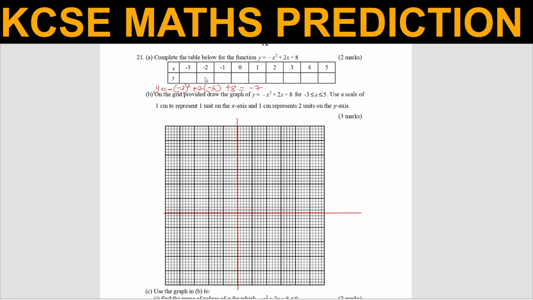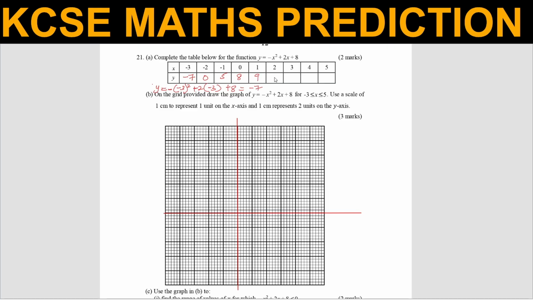So that is what you're supposed to do for all the others, simply substituting x in that function. So for negative 2, you will get 0. For negative 1, you will get 5. For 0, you'll get 8. Then for 1, you'll get 9.